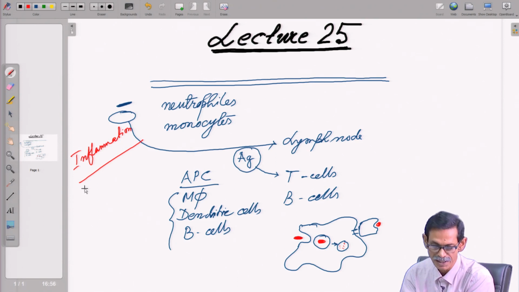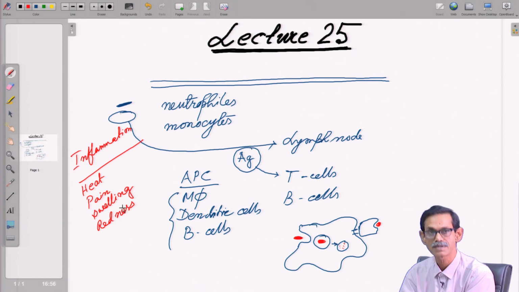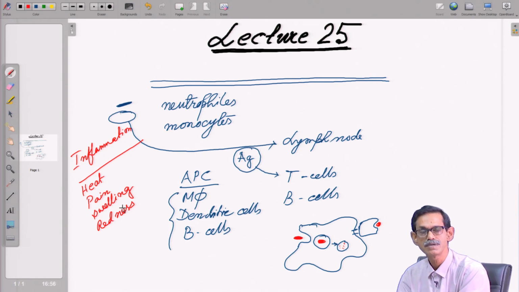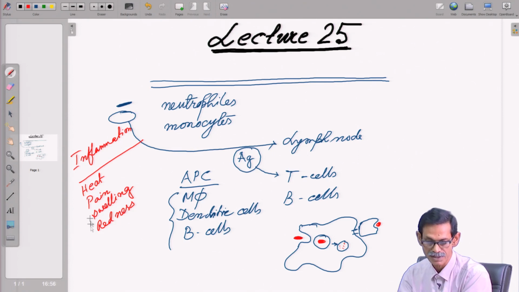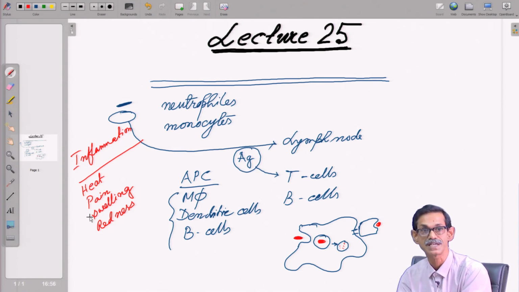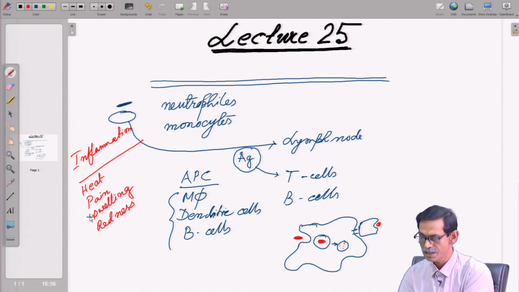Just to recapitulate again: heat, pain, swelling and redness, right. If at least the first three, heat, pain and swelling, are there, you will see that inflammation is happening. Inflammation means there is an infection.